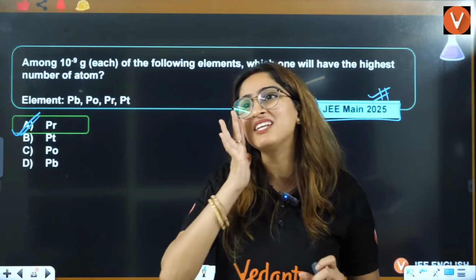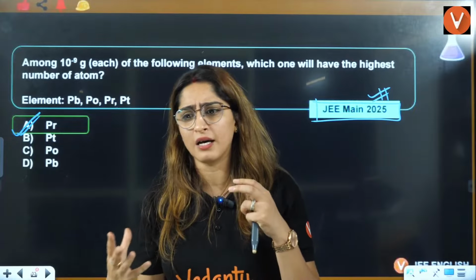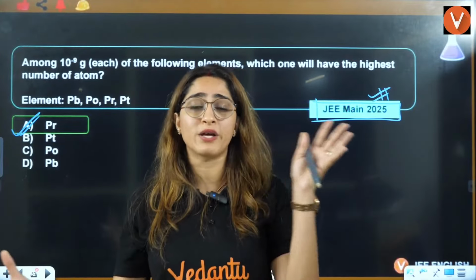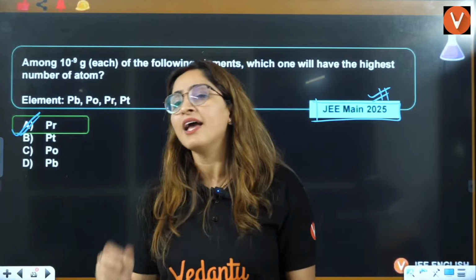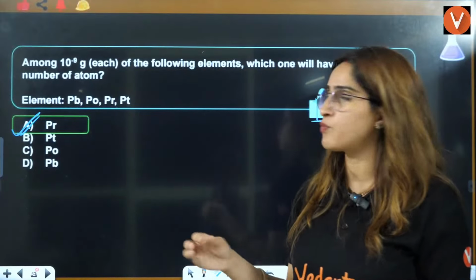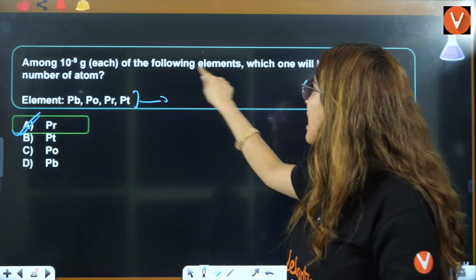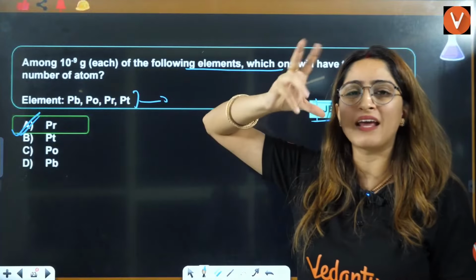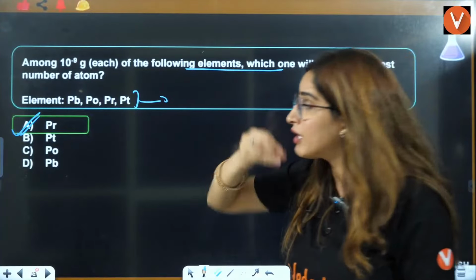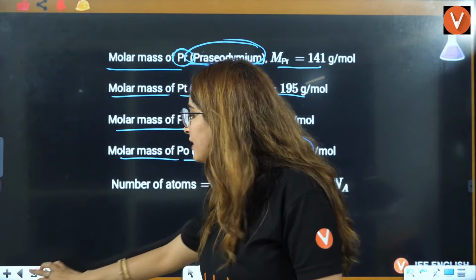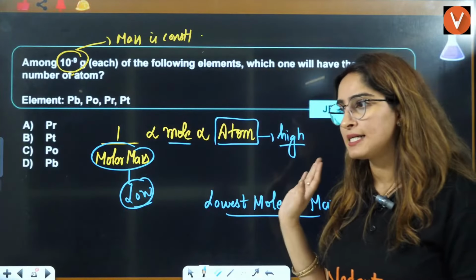See, in JEE Advanced mostly, the question will be a mixture of two concepts. In JEE Mains also you have two concepts. One is you should know the molar masses. The other is you should know what exactly is the relation. For the relation, you should know the mole concept that I have taught you here.